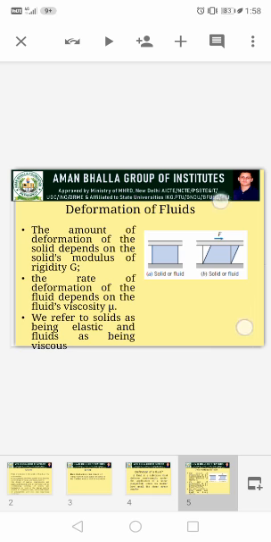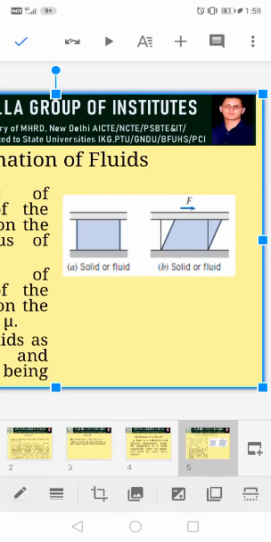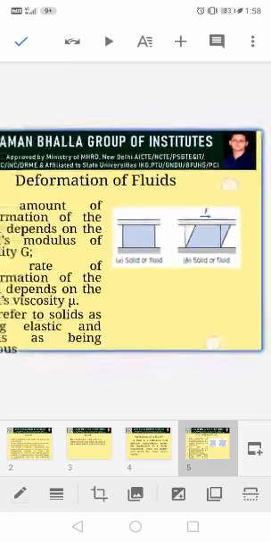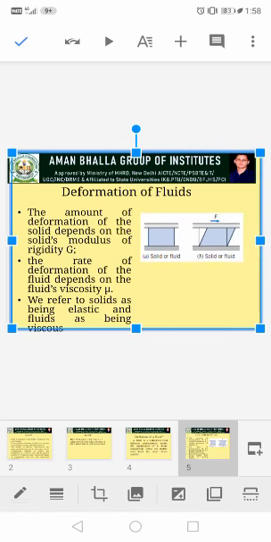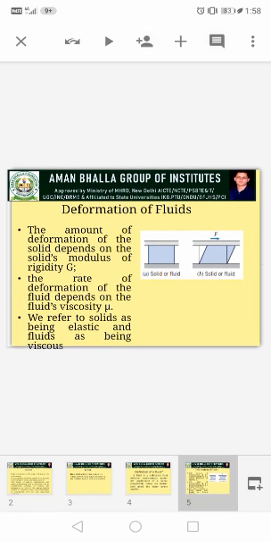So from the diagram, it is clear that there are two plates and there is a fluid between these two plates. When we apply a shear force here, the lower part is fixed and the upper part is deformed continuously. It does not go back to regain its position. So that is the difference between solids and fluids. In a solid, when you remove the force F, it can regain its original shape.